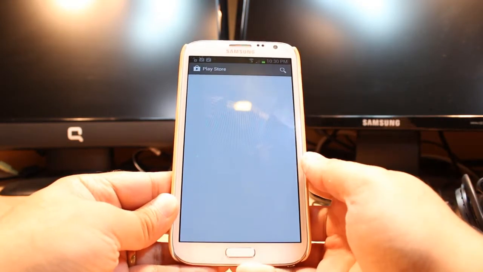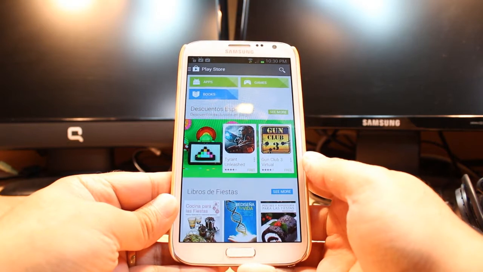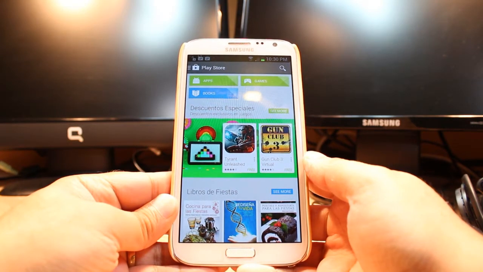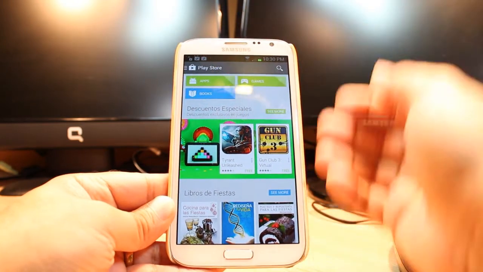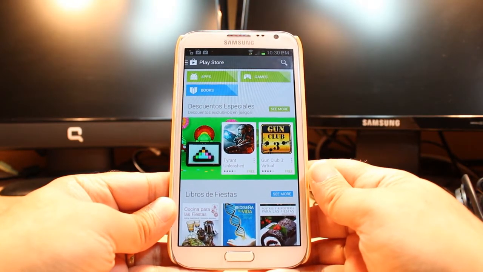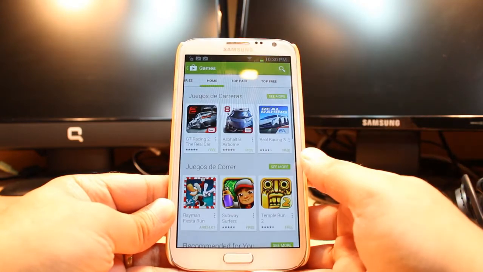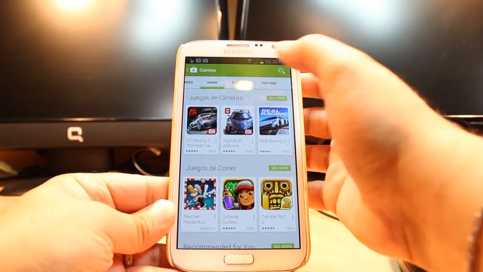Hit this one. One most important thing for downloading anything from Android Market: you need to have a Google account. If you don't have a Google account, please create one and come back here again. Here you see three options: apps, games, and books. Hit games. At games, you have so many options: home, top paid, top free.